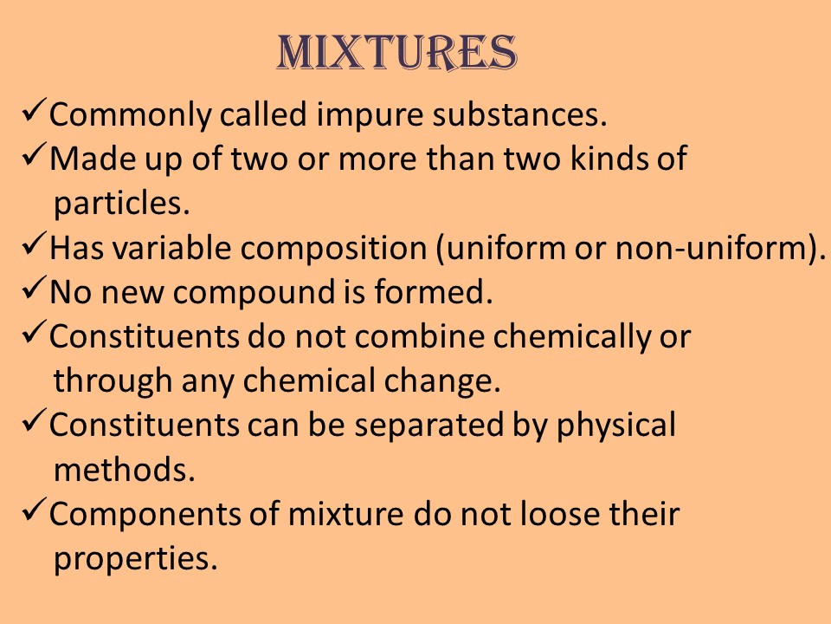Now next, a mixture may have variable composition. It may have uniform composition or non-uniform composition. For example, salt in water. It is having uniform composition. Salt is getting uniformly distributed in water. But if you take the example of sand in water, then it is a non-uniform mixture because it is having non-uniform composition throughout. Sand is not uniformly distributed in water.